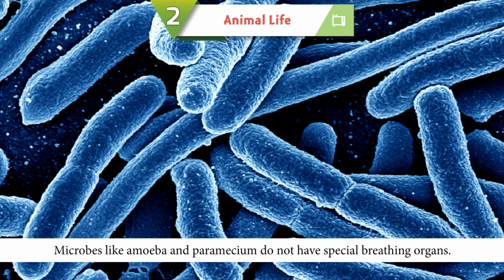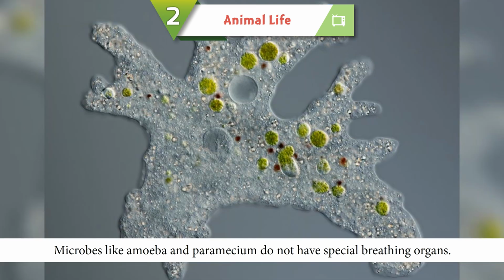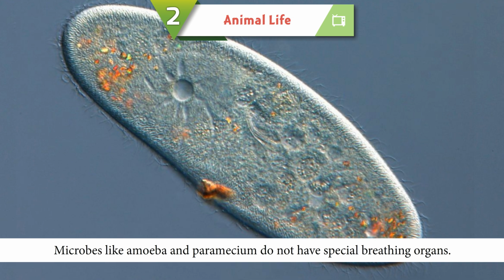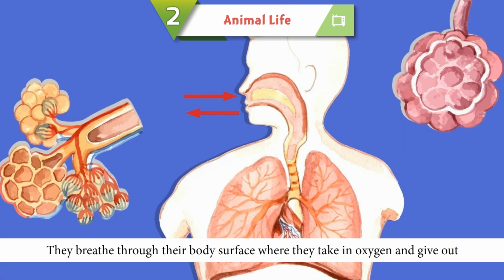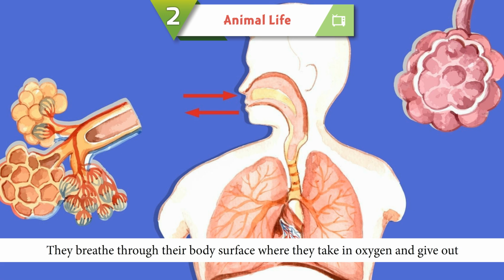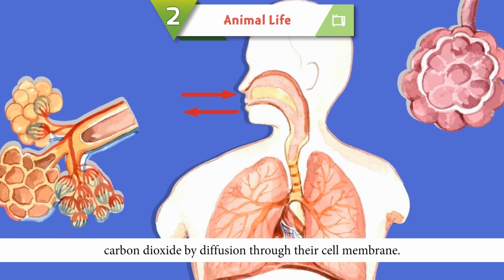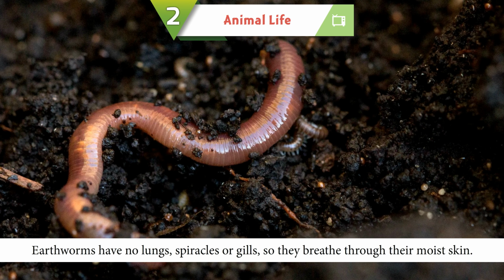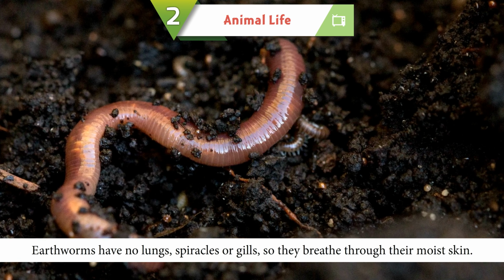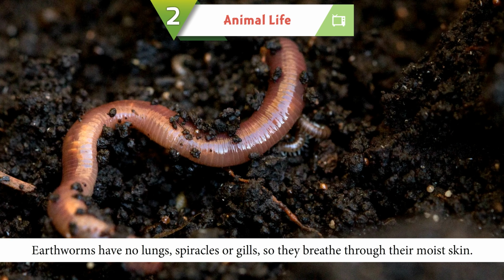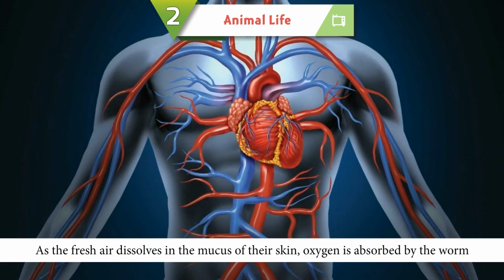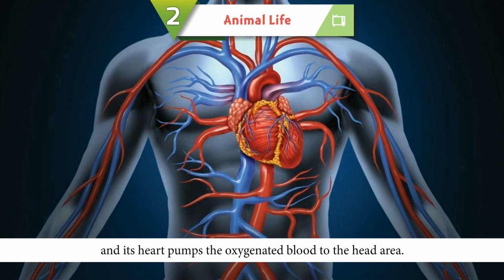Respiration in microbes. Microbes, like amoeba and paramecium, do not have special breathing organs. They breathe through their body surface, where they take in oxygen and give out carbon dioxide by diffusion through their cell membrane. Earthworms have no lungs, spiracles, or gills, so they breathe through their moist skin. As the fresh air dissolves in the mucus of their skin, oxygen is absorbed by the worm, and its heart pumps the oxygenated blood to the head area.